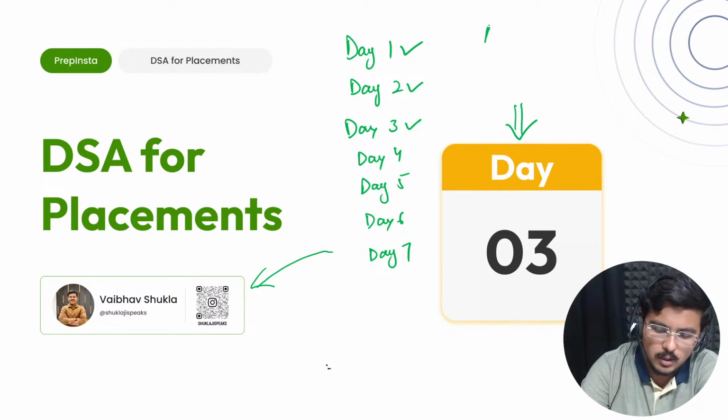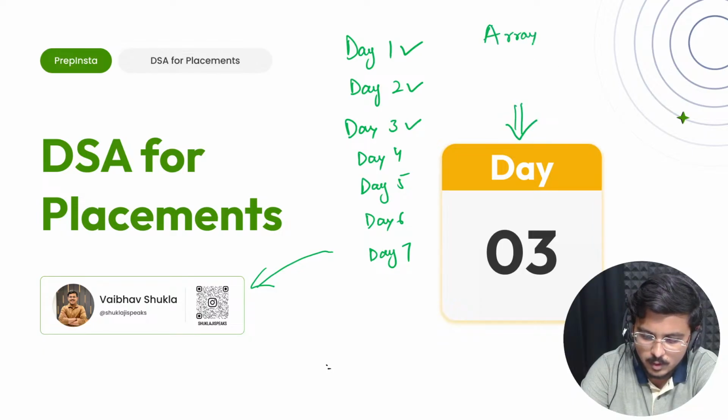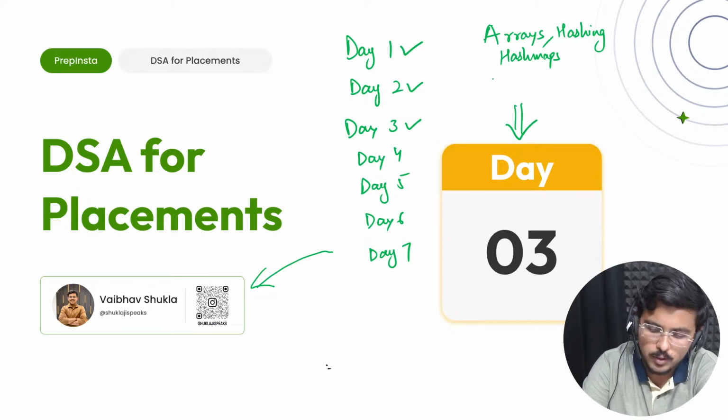You have understood arrays, hashing, hash maps and their usage in key value pairs, and two pointers.